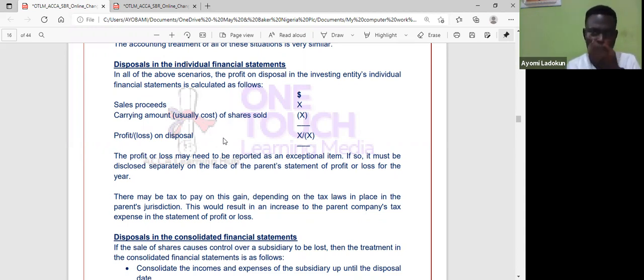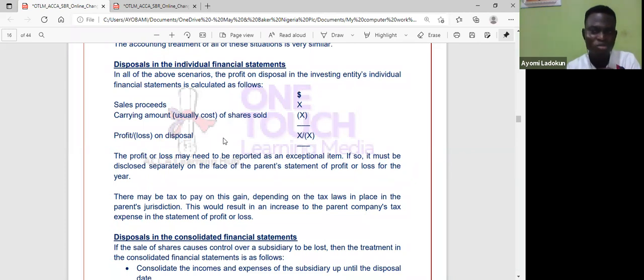So now, if I have any of the scenarios that I said earlier, those 3 scenarios: I have full disposal, I don't have any interest left; I do partial disposal, but the interest I have left is an associate; or I also do partial disposal and the interest I have left is a simple investment where I apply IFRS 9. Okay, so what happens? I look at the sales proceeds. I'm selling. How much did I get from that selling? That's the disposal proceeds or sales proceeds.